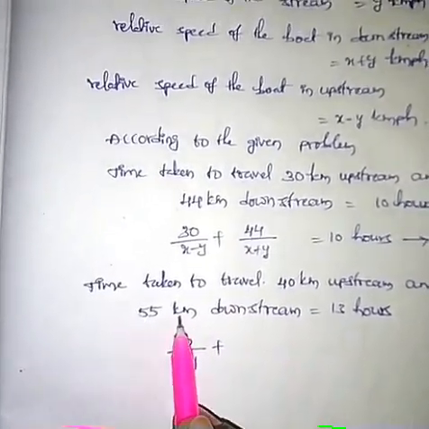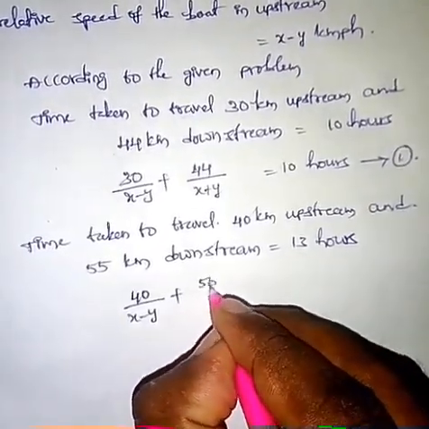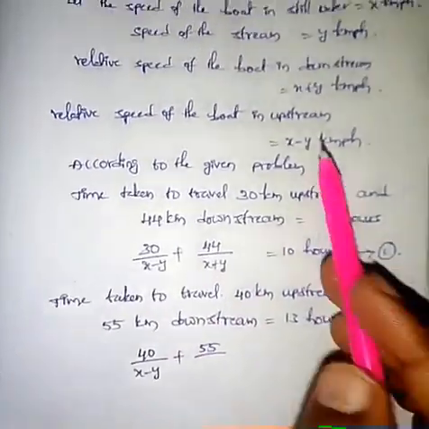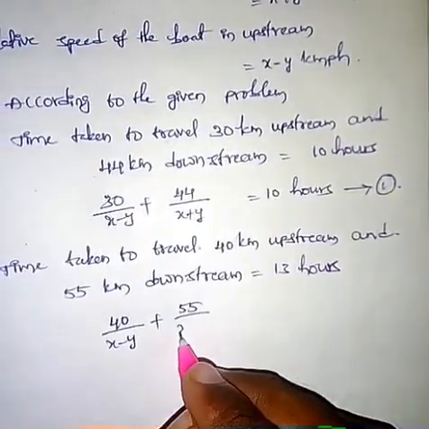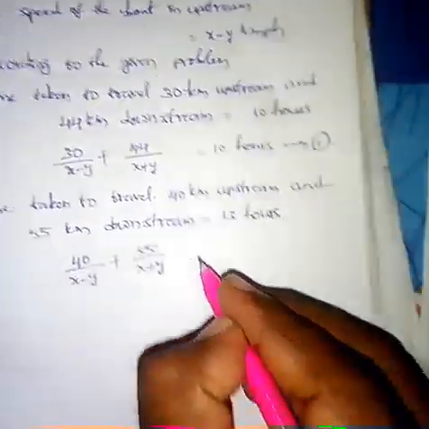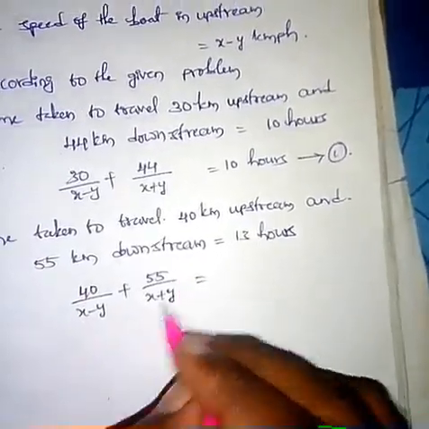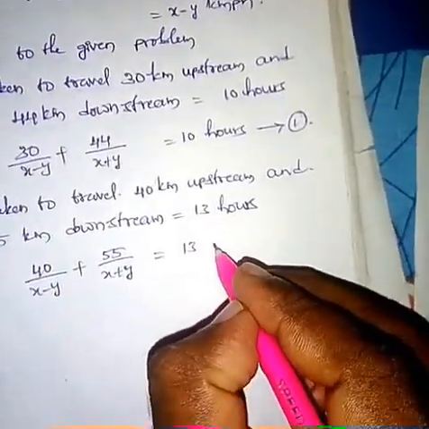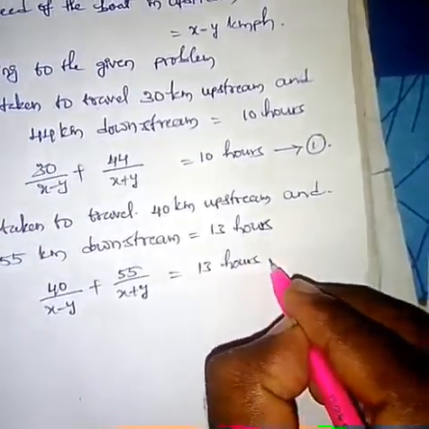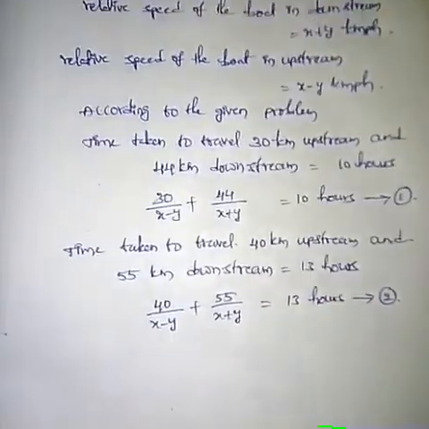Here the distance is 55, and the speed of the boat downstream is x plus y. So time equals 55 by x plus y, and this time is equal to 13 hours. Name this equation 2.